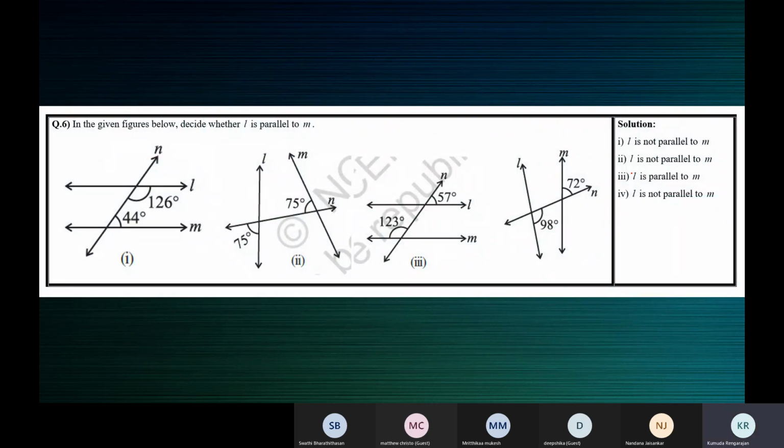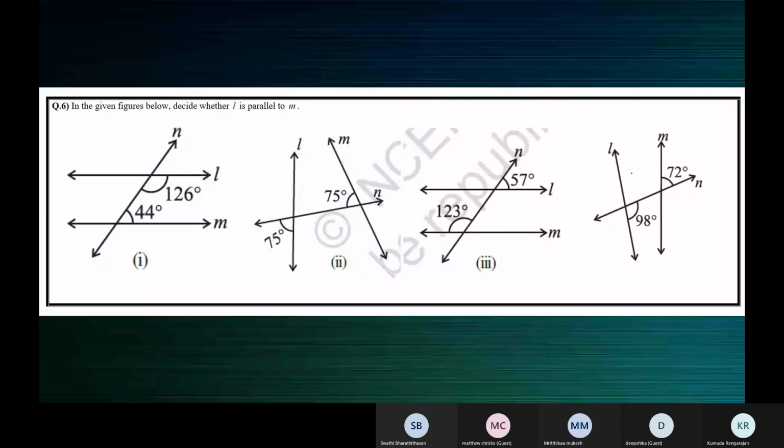Let's do this one, children. In the given figures below, decide whether L is parallel to M. What is 126 plus 44? Children, I'll just come back. Please have a look at the figures. 170, ma'am.